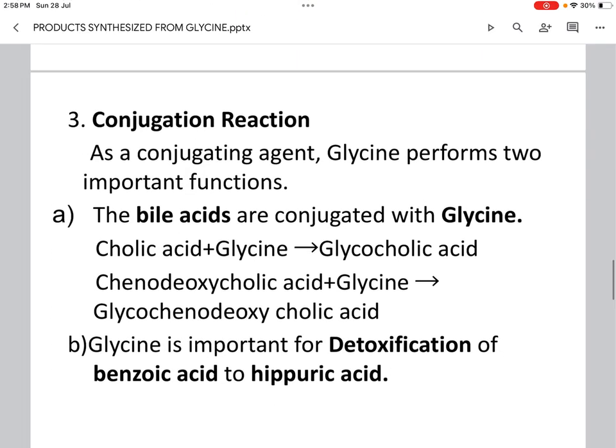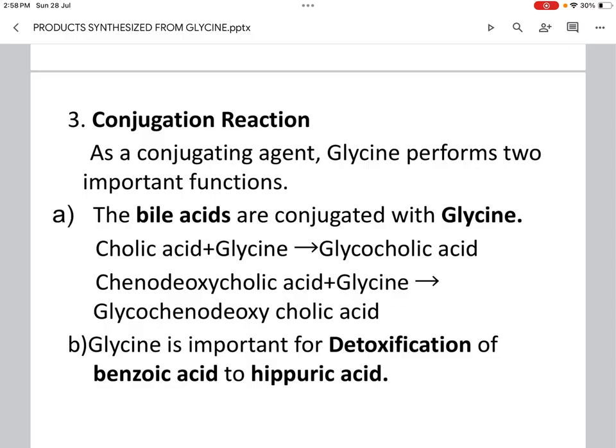Next one is conjugation reaction. As a conjugating agent, glycine performs two important functions. The bile acids are conjugated with glycine. What are the bile acids? Cholic acid and chenodeoxycholic acid. Cholic acid conjugated with glycine gives rise to glycocholic acid, and chenodeoxycholic acid conjugated with glycine gives rise to glycochenodeoxycholic acid.